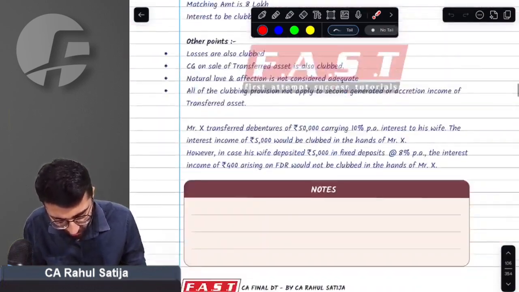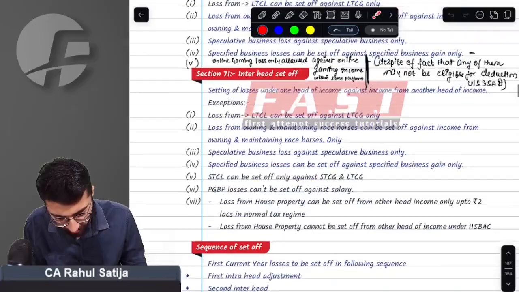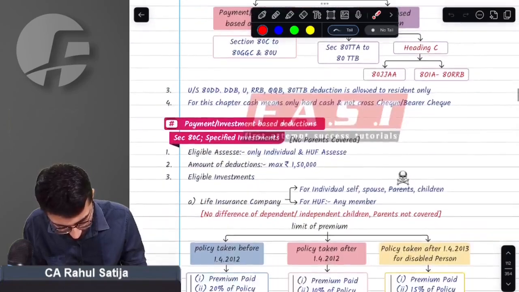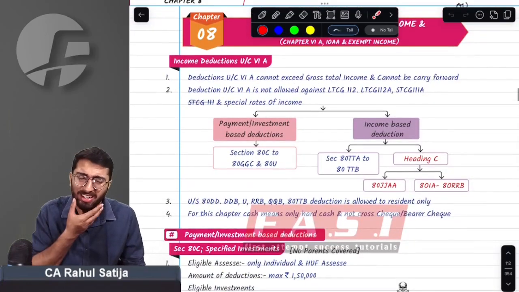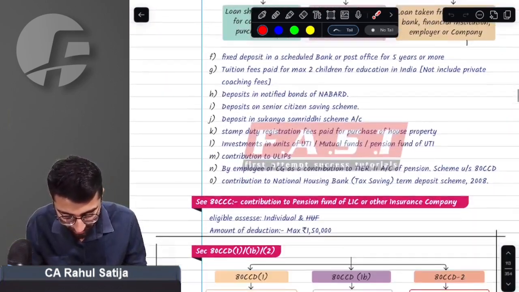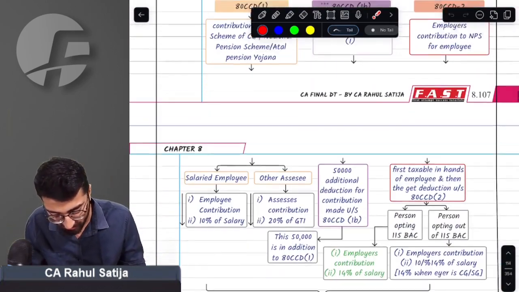No amendment in clubbing topic. No amendment in set off. Deductions chapter. Do you really think deductions can have amendment? Yes, deductions can have amendment.